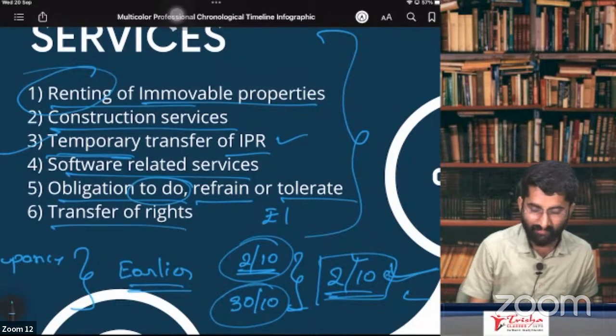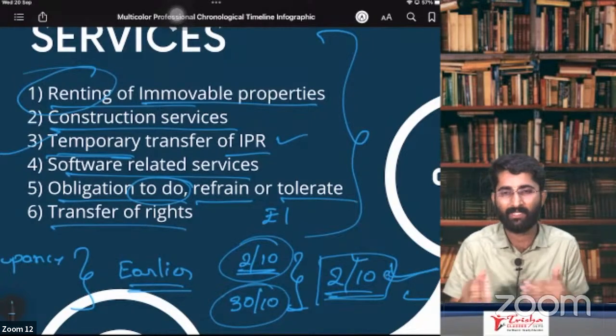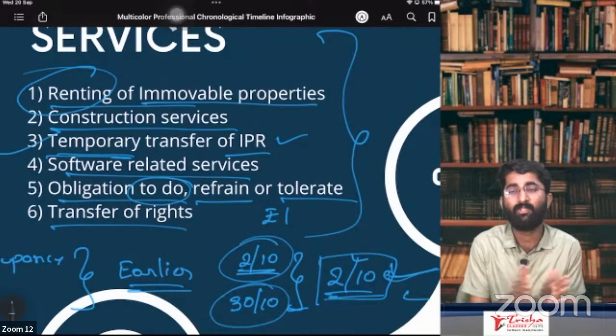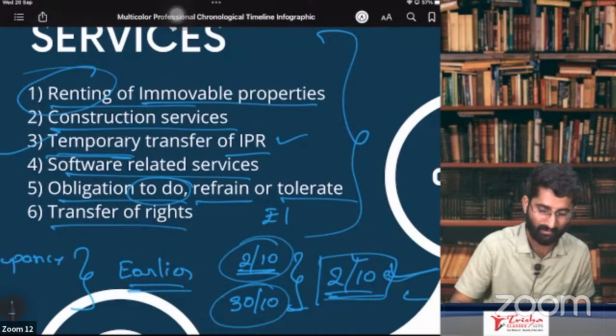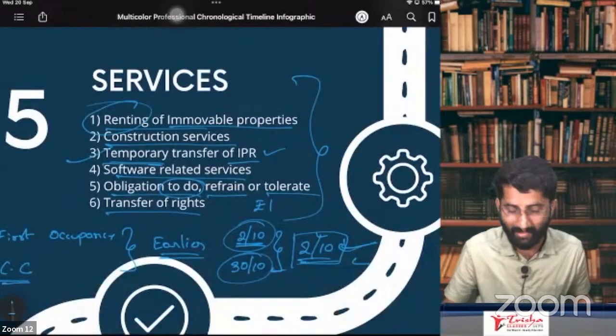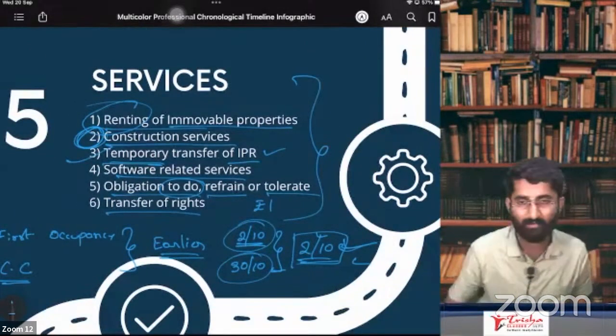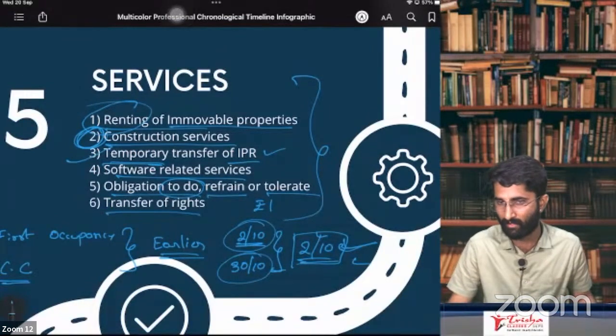Lastly, transfer of rights. The rights that you are transferring, right to use, that will be considered as supply of service. This is paragraph number 5. Very important one was construction. Something related to construction, that was a very important one.